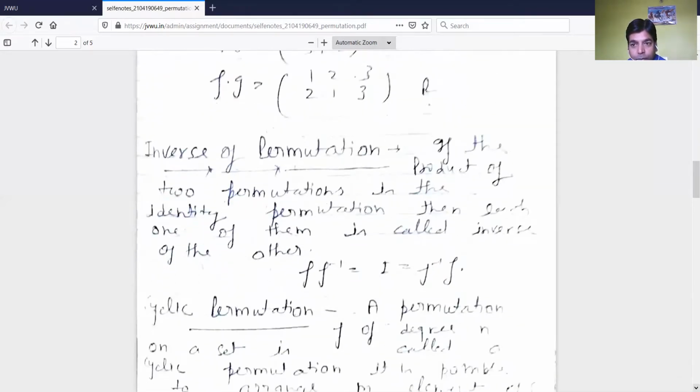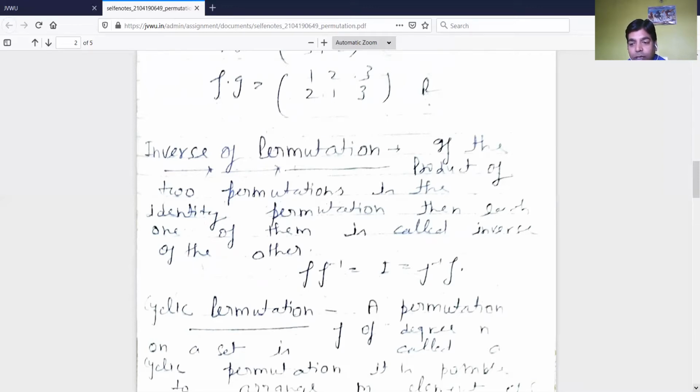Now we will discuss the inverse of the permutation. If the product of two permutations is the identity permutation, then each one of them is called the inverse of the other. That is, F times F inverse is equal to I, which is equal to F inverse times F.